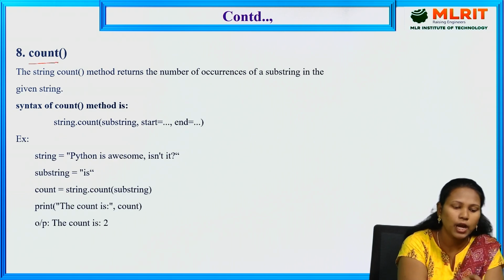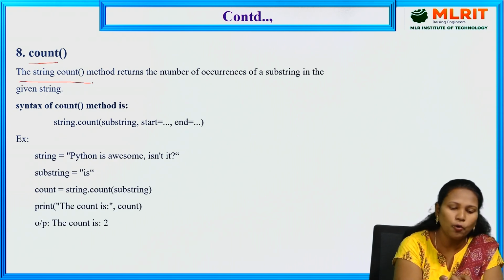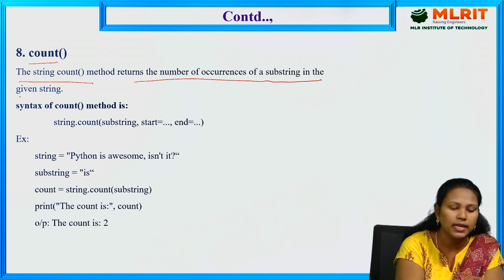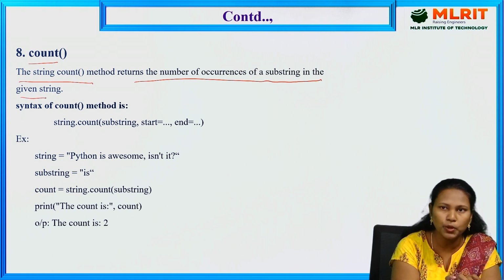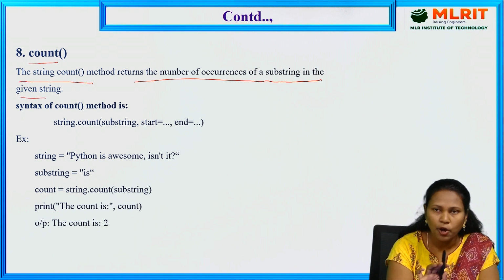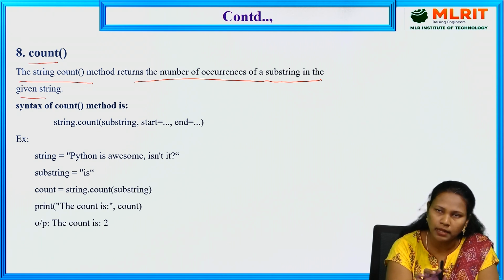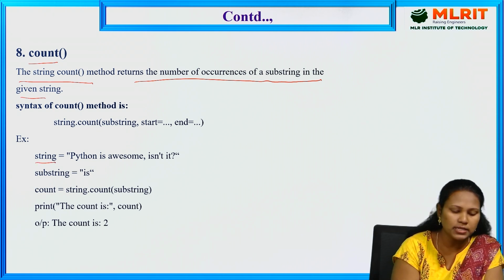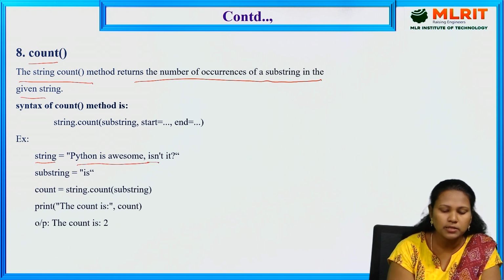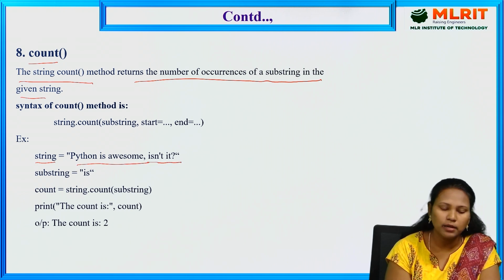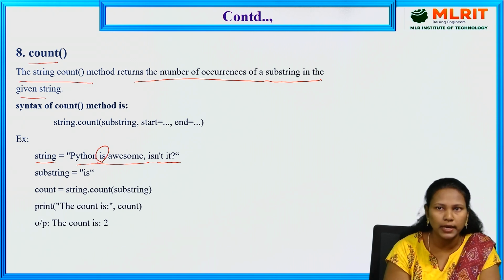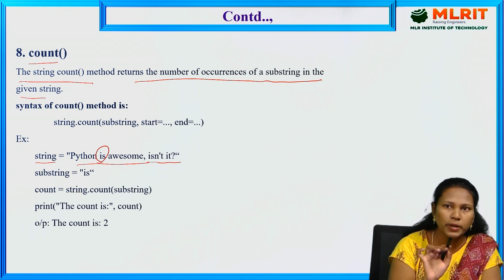Next one, count. The string count method returns the number of occurrences of a substring in the given string. It is used to count how many times one particular substring is repeated in the particular string. Here my string is "Python is awesome, is not it". I am taking one substring, that is "is". With the help of the count method, I can know how many times "is" is there in that particular paragraph.